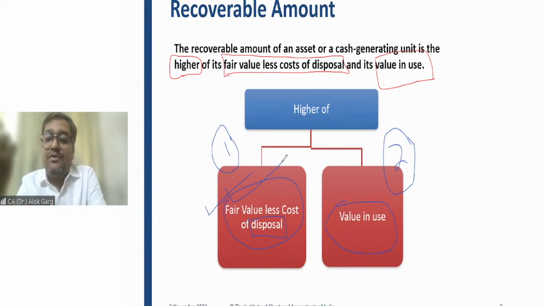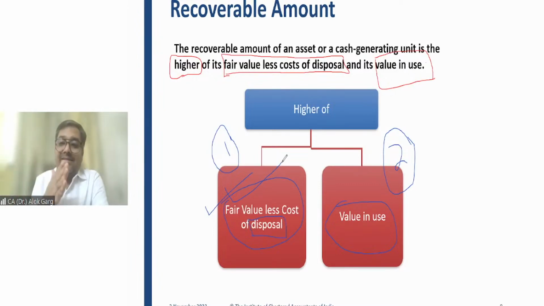So value in use means a value which will be arrived at by using the asset. And how do you get that value? By discounting the future cash flows to the present value, right? Present value of future cash flow is considered as value in use.